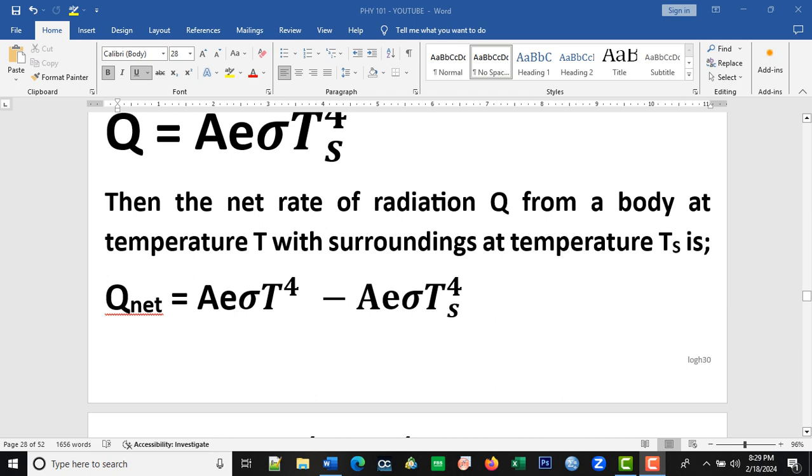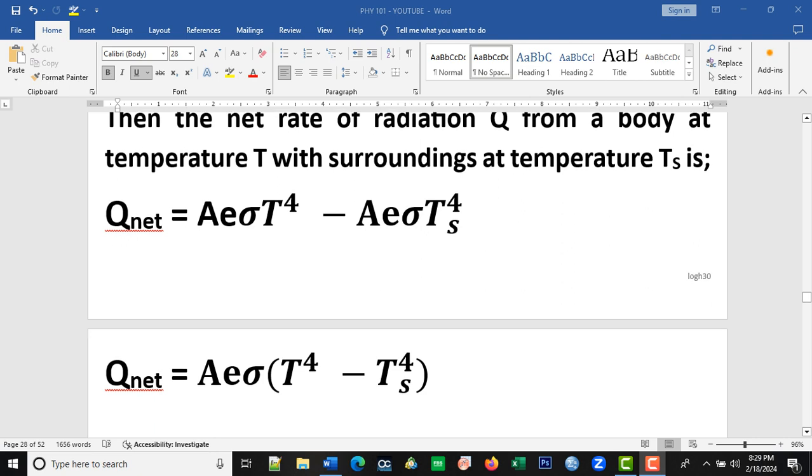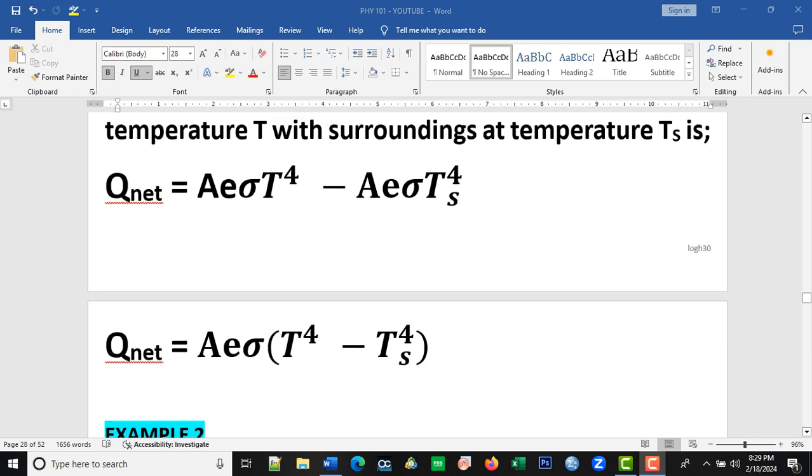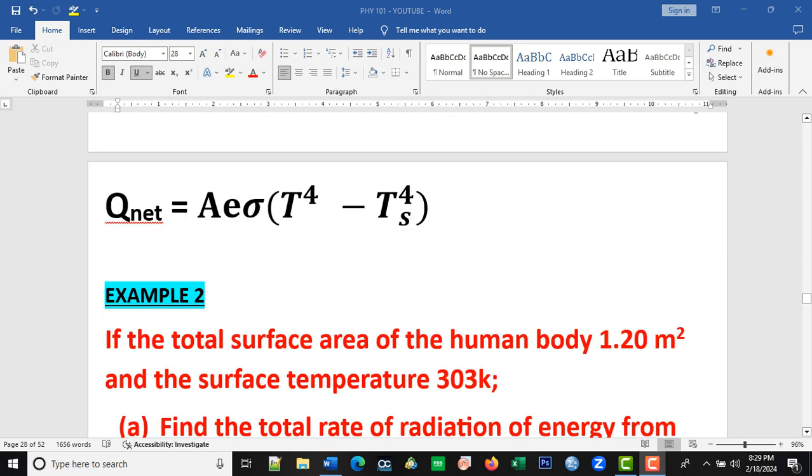So we now write it as Q net equals A E rho T to the power 4 minus A E rho T to the power 4 subscript S, where S is the temperature of the surrounding. If we factorize this expression, then we get the second expression here. They mean the same thing, and whichever expression we use will still give us the same value.